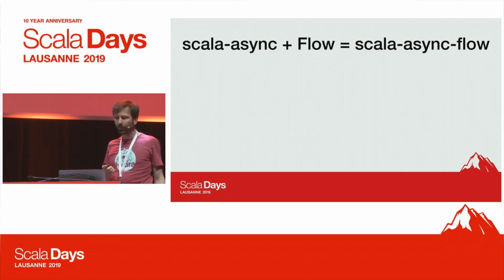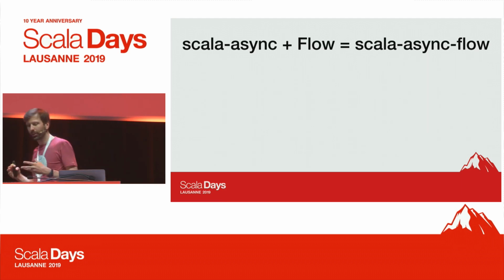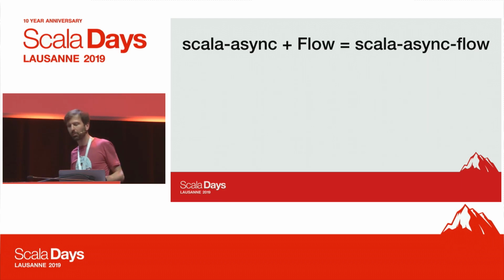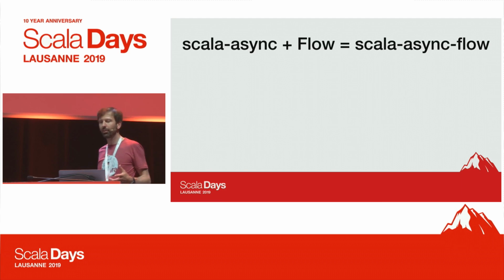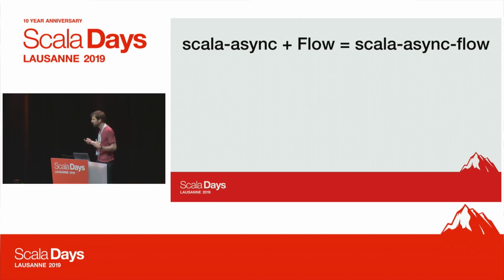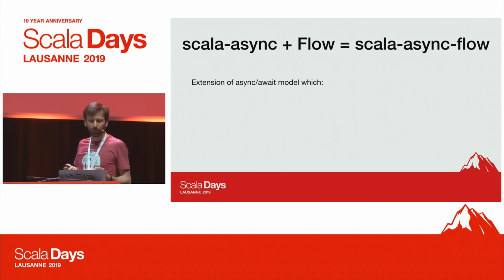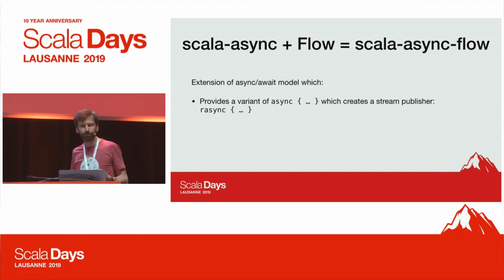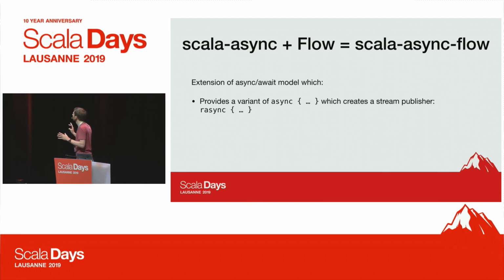And so this is one of the motivations for this proposal, which I call scala-async-flow now here, which is just saying, well, can we make Scala async a bit more general to support streams? And so the idea is that we extend async await such that we have a variant of async that can create publishers, right? It's not enough to just create a future.